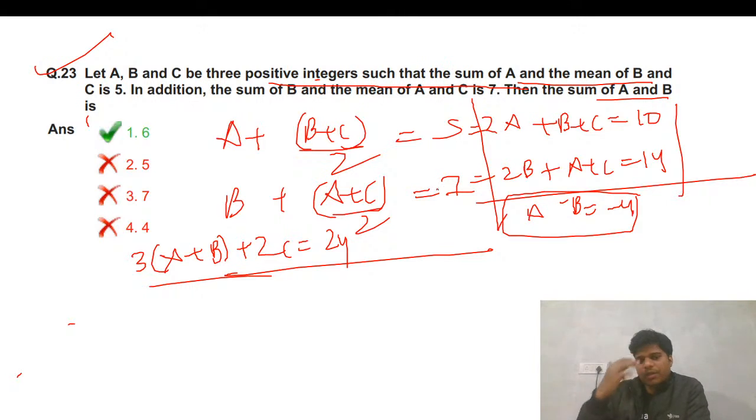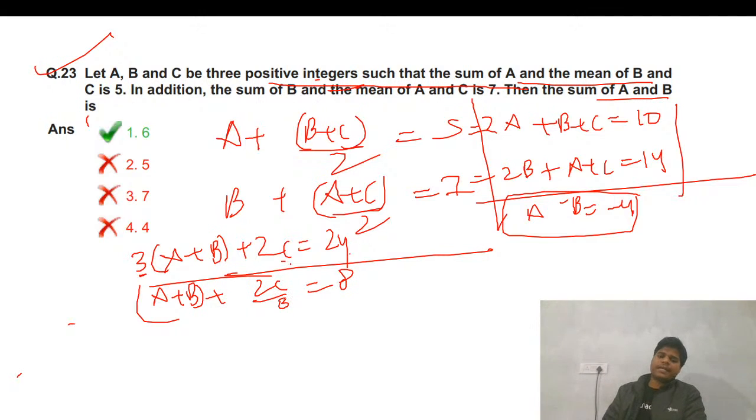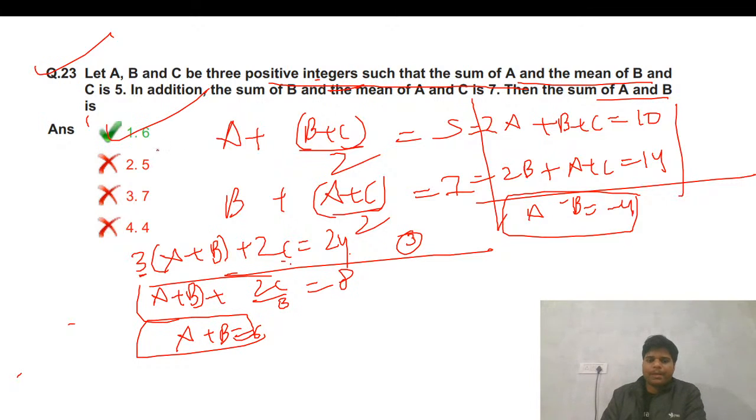A, B, C are positive integers. If I take 1, it will not be an integer. If I take 2, this will not be an integer because 3 is there. So basically let's take in this manner, 2C by 3. If I take 1, that is not an integer, so definitely I must take C as 3. If I take A as 3, then A plus B equals 6. This is the answer. Okay. Is this clear? Any doubt?